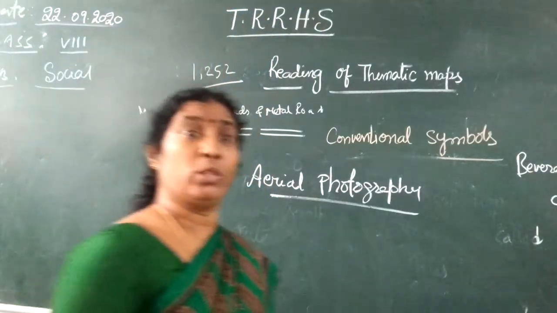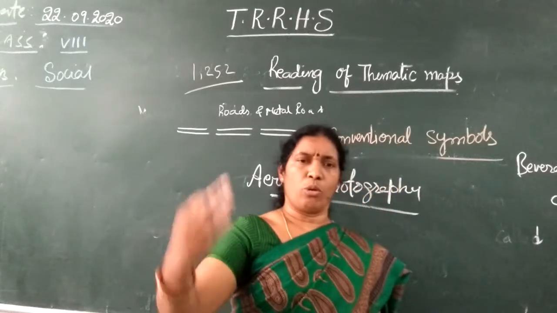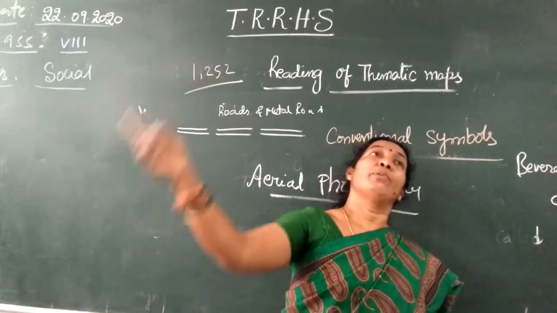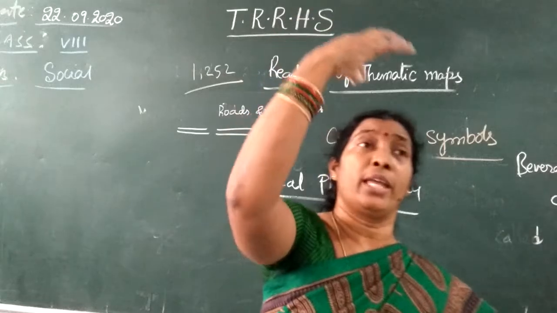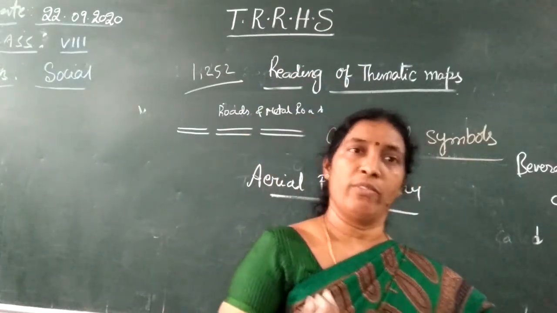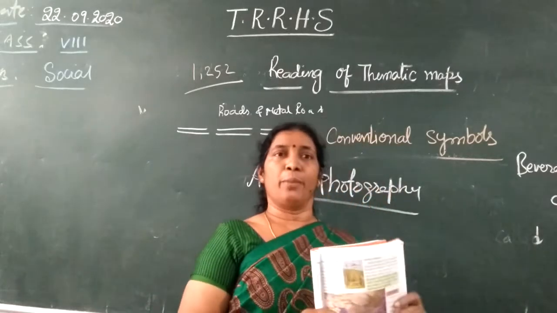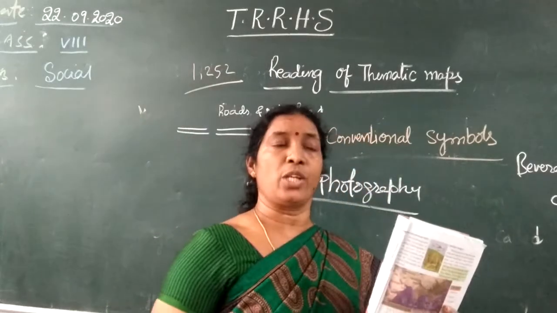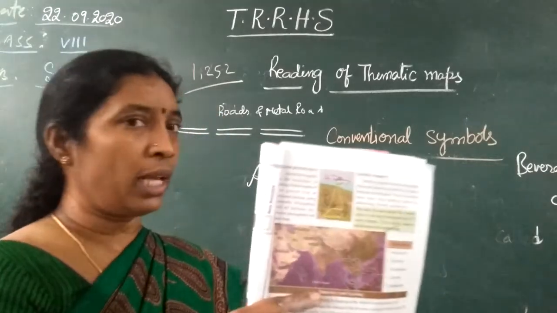Sometimes it will be useful. For example, when the weather condition is not good and there are a lot of floods, people are unable to go on the roads. At that time the government and military can take helicopters and take pictures, and sometimes from there they give help to the people suffering in the water. So in flood time, in any tsunami time, or any earthquake time, this aerial photography is very useful. But it's a photograph, it's not a map.